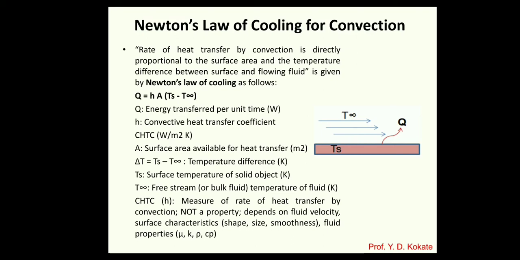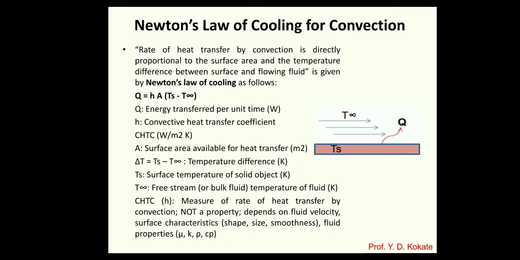So Q is the energy transfer per unit time, in watts. A is the surface area available for heat transfer, in square meters. Ts is the surface temperature and T infinity is the free stream or flowing fluid temperature.